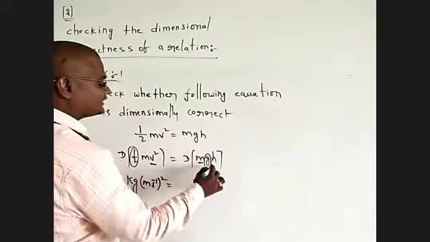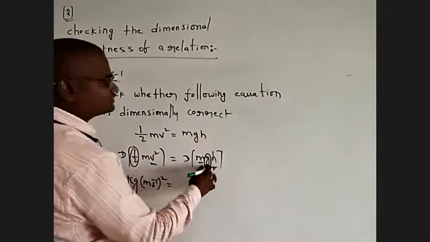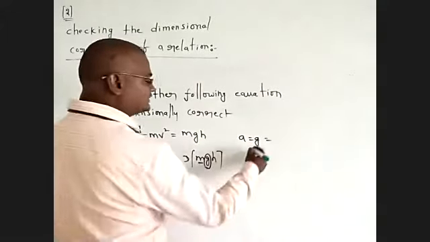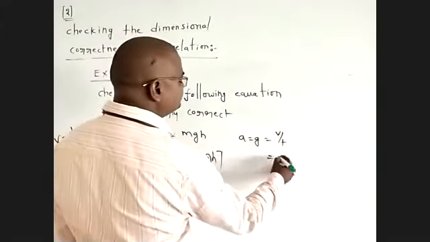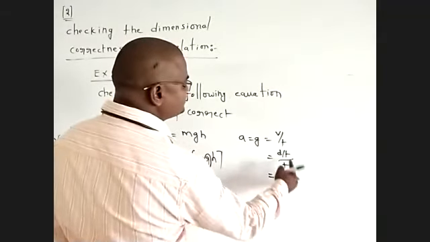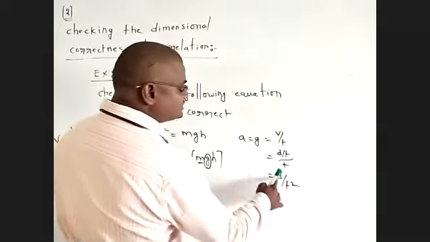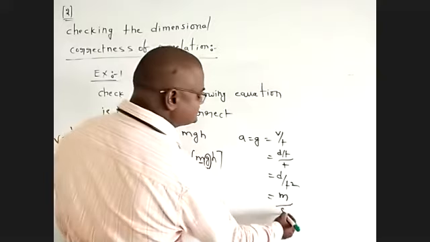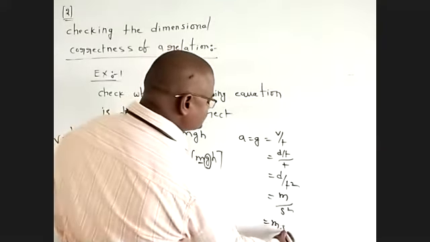Next, mass is kg. Acceleration due to gravity g: acceleration is velocity by time, velocity is displacement by time, so displacement divided by time squared. SI unit of displacement is meter, time is second squared, so the unit of g is m s power of minus 2.